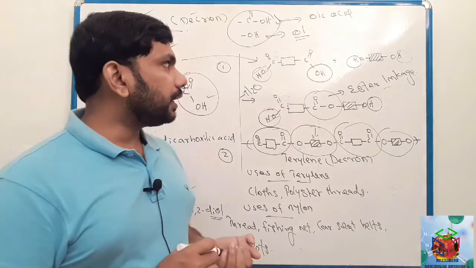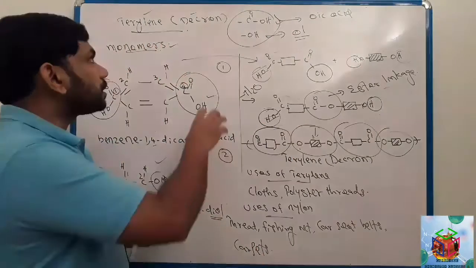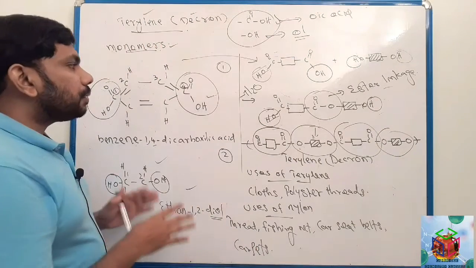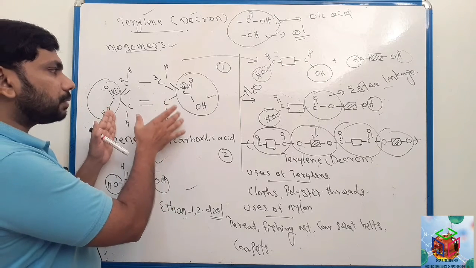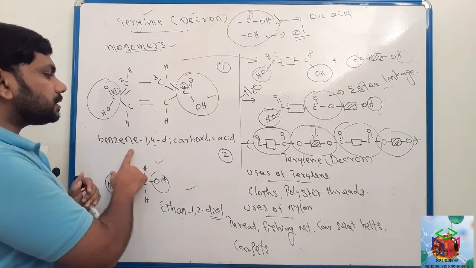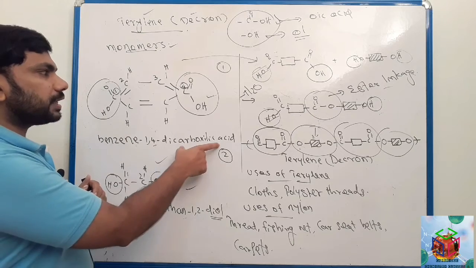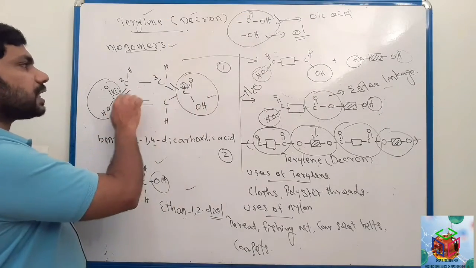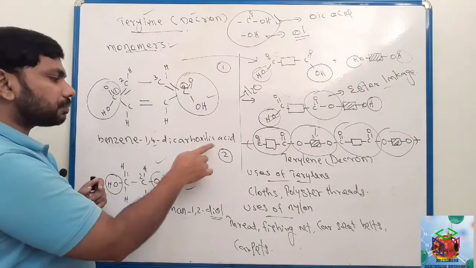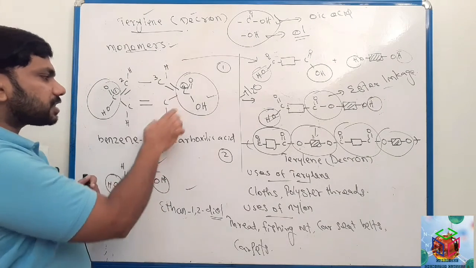So here we discussed monomers of pterylene or Dacron. This is one monomer, benzene 1,4-dicarboxylic acid. Here 2 COOH, at the first and fourth carbon there is carboxylic acid, and this ring structure is called benzene.